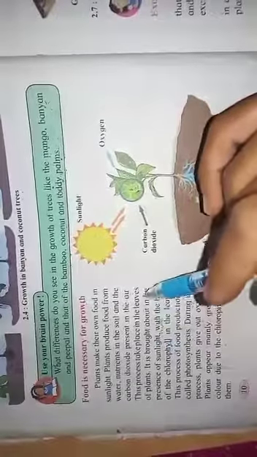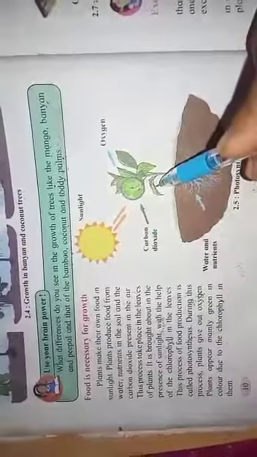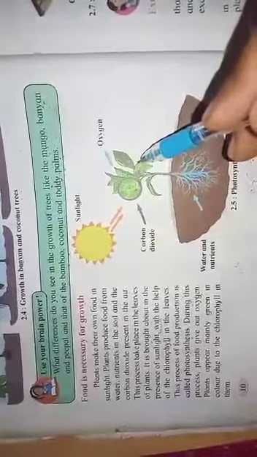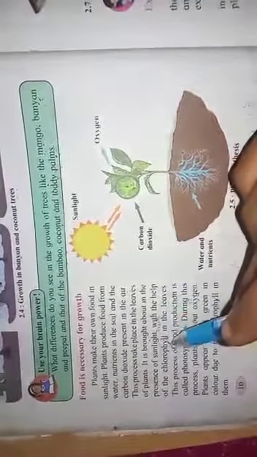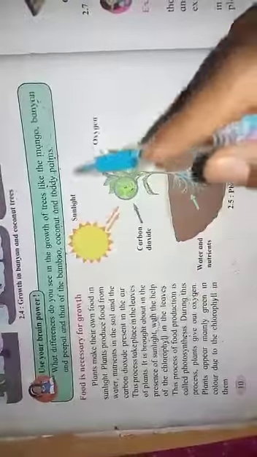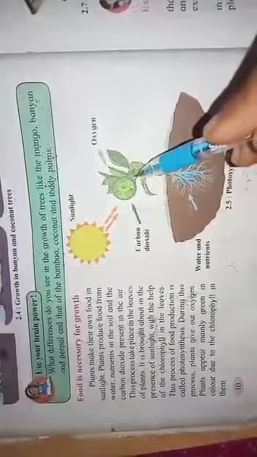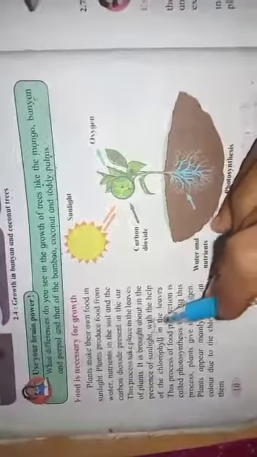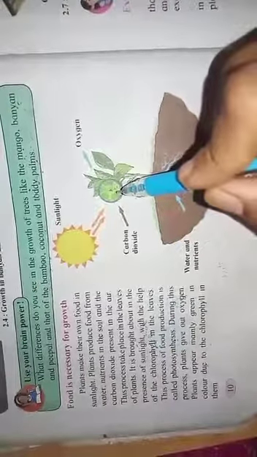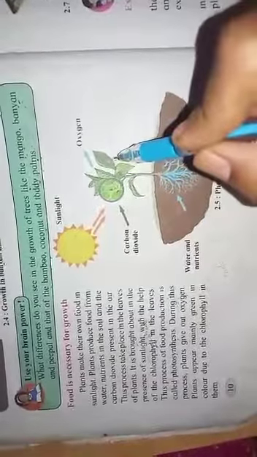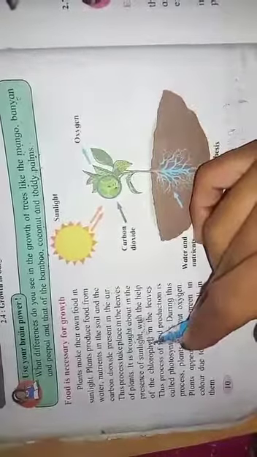This process takes place in the leaves of the plant. In which part of the plant does food preparation take place? It takes place in the leaves. It is brought about in the presence of sunlight and with the help of chlorophyll in the leaves. For the preparation of food, the plant requires sunlight, and the process takes place in the leaves. In the leaves, what is present? The chlorophyll, a green pigment. So all plants and trees appear mainly green in color. Why? Due to this chlorophyll pigment, because the pigment color is green.